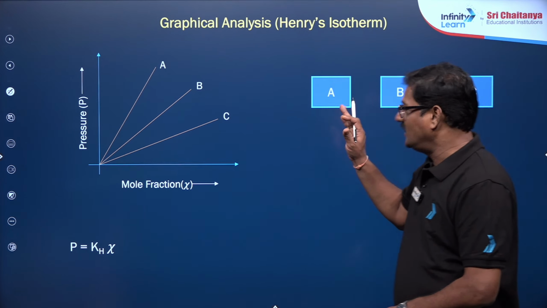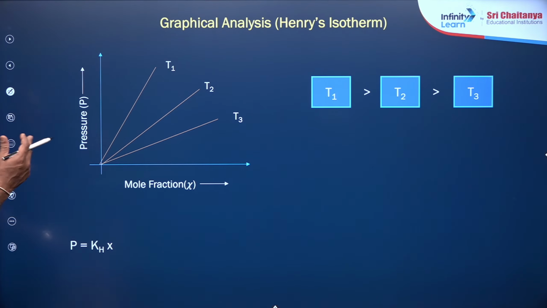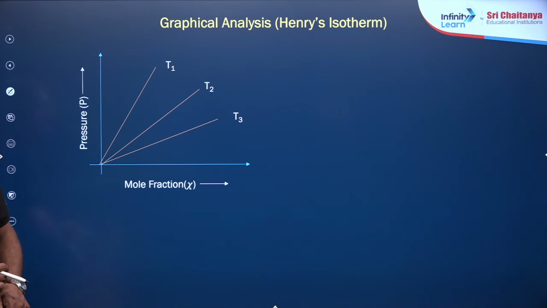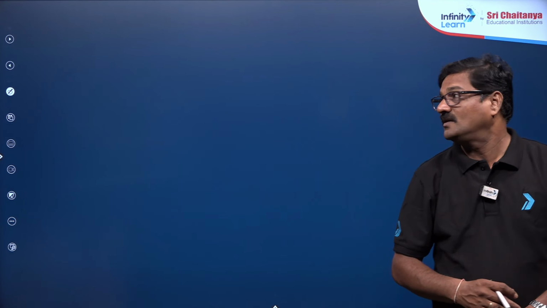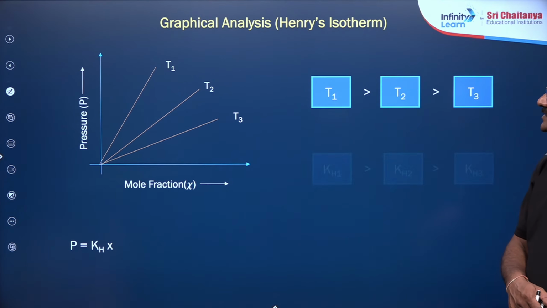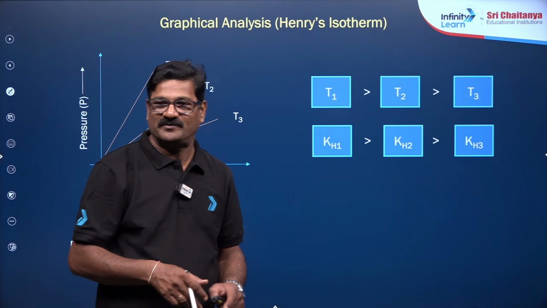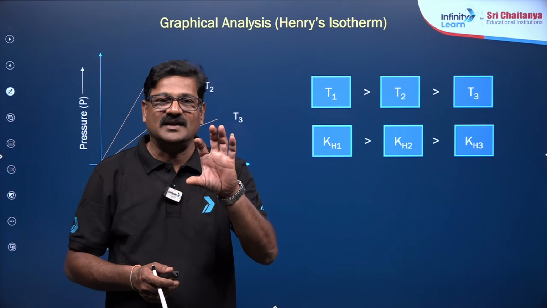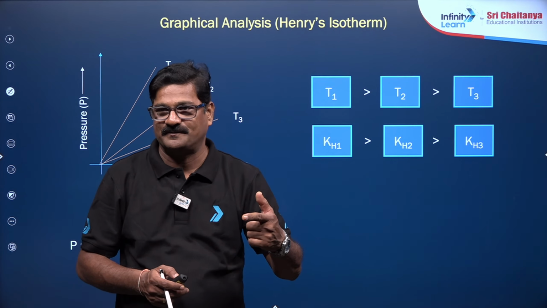Anyways, A, B, C are going to be in this way. In the graphical representation, T1 is greater than T2 is greater than T3, and here A is greater than B is greater than C. Also KH1 is greater than KH2 is greater than KH3. A gas with a higher KH value is going to be less soluble. That's very important.